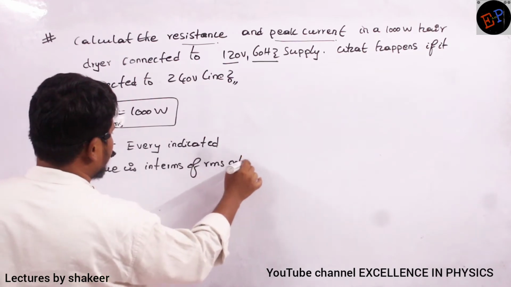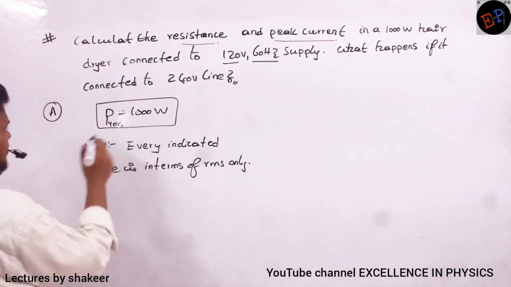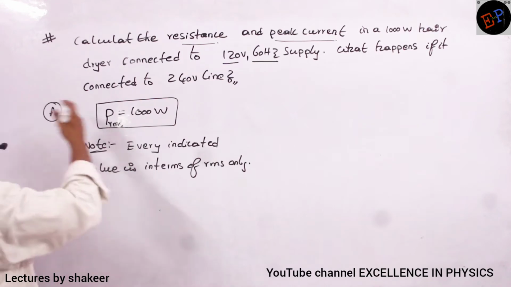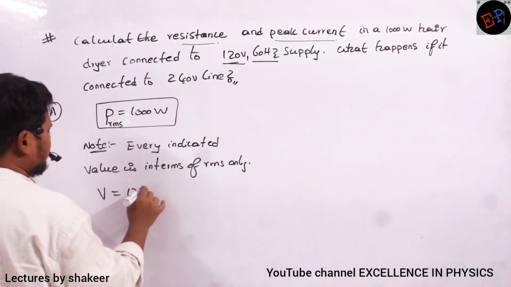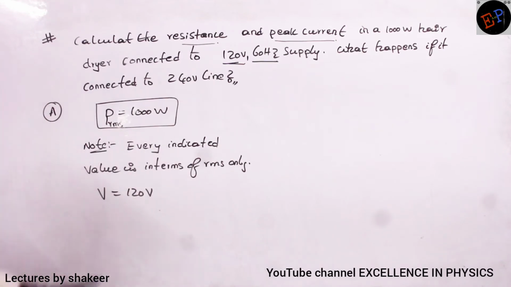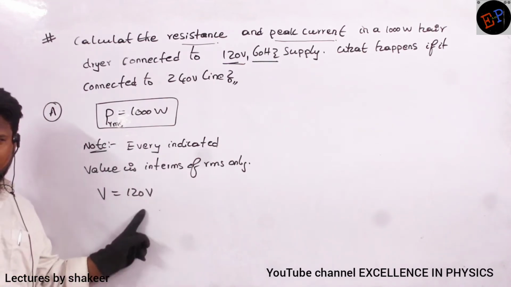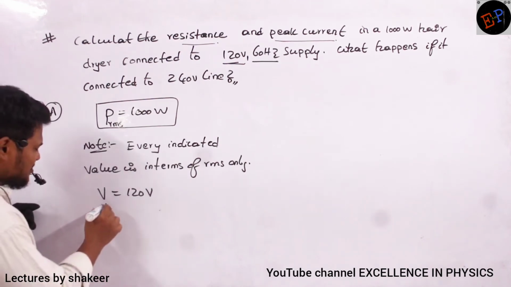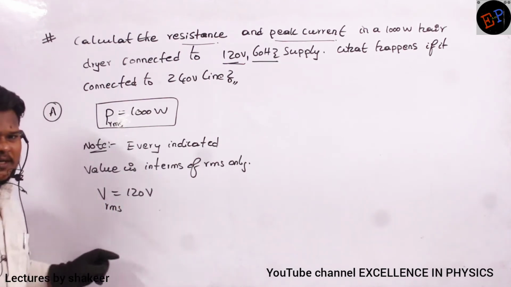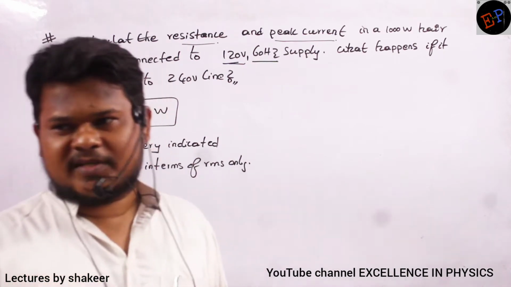Okay? So therefore, PRMS is how much? 1000. And here, voltage supplied is how much? 120 volts. Now this is peak, or this is average, or is this RMS? This is also RMS only. Okay, if it is average or if it is peak, he will say that.